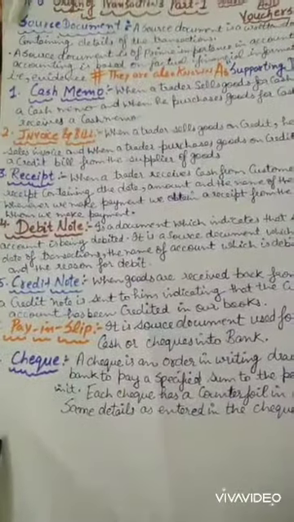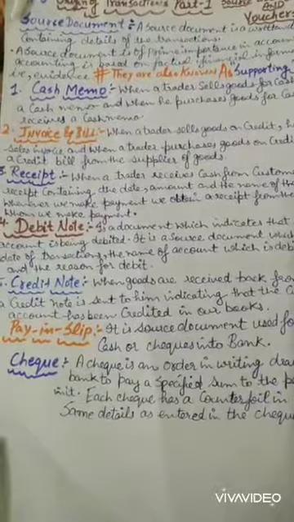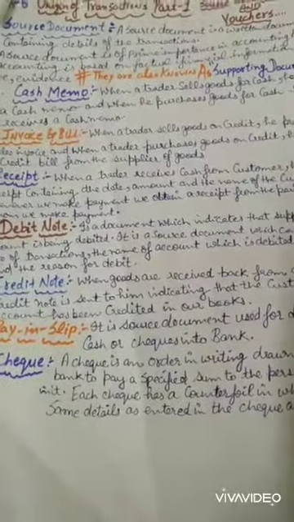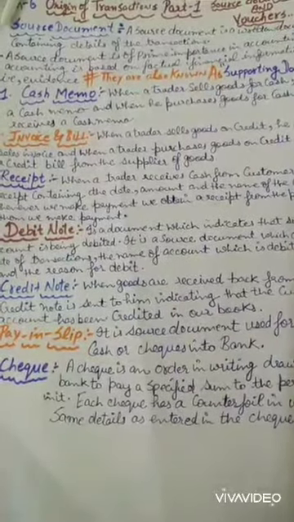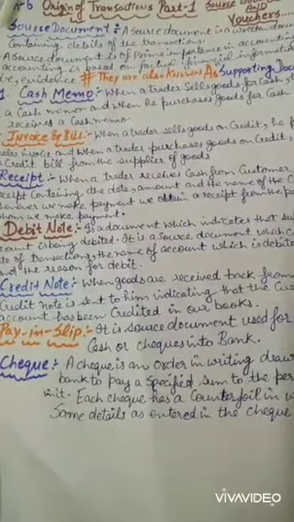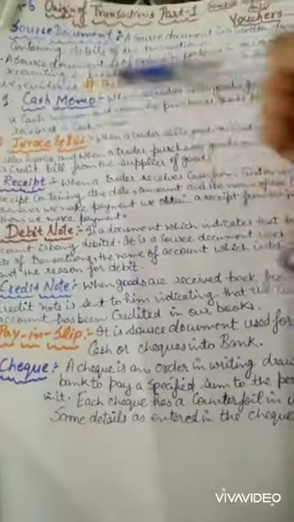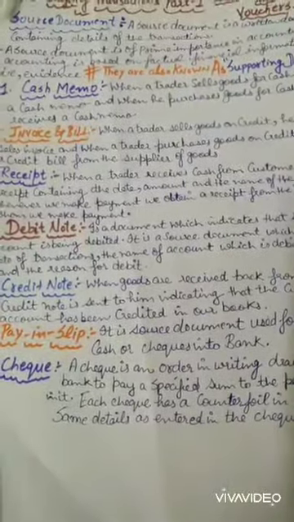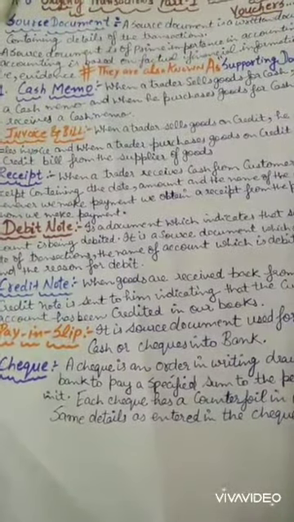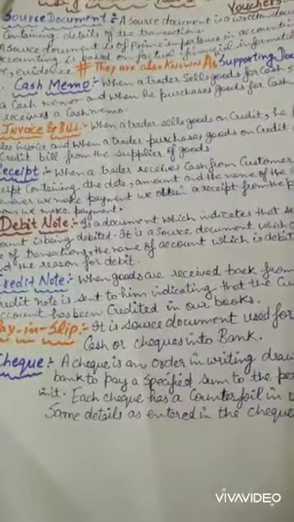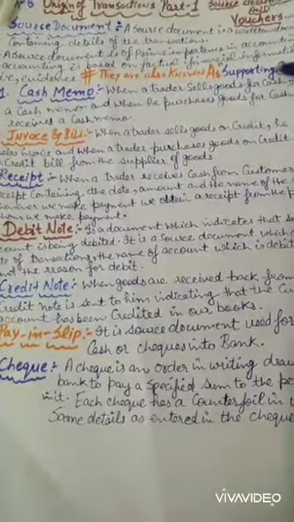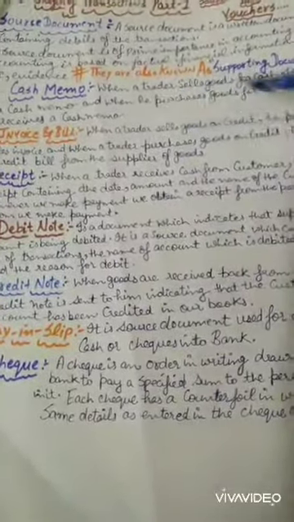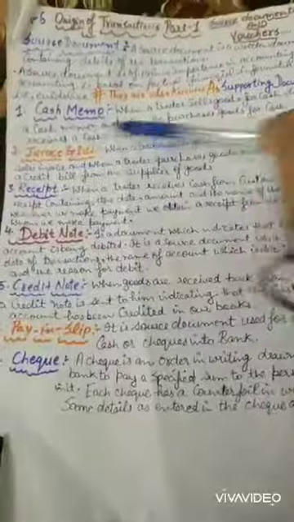First is the cash memo. A cash memo is what a trader gives when he sells goods for cash. When I am selling goods to you, I will give you a bill that is known as a cash memo. If I am purchasing goods for cash, then I will receive a cash memo. When I sell goods for cash, I have to give the cash memo. When I purchase goods for cash, I have to receive a cash memo.